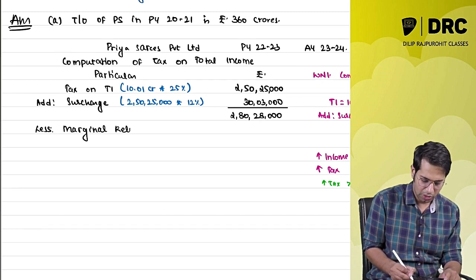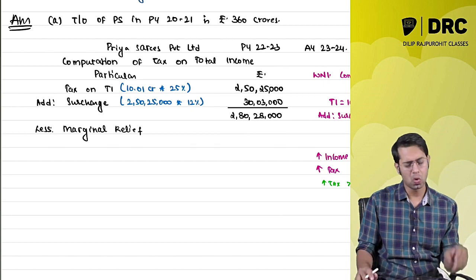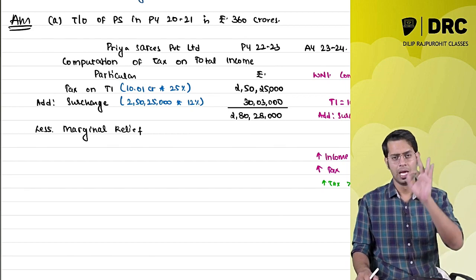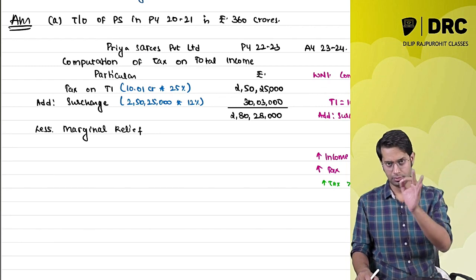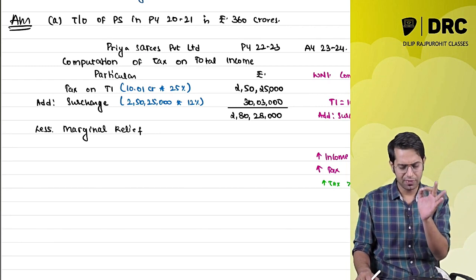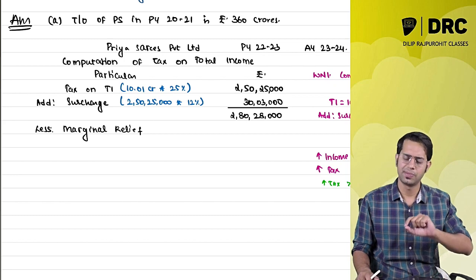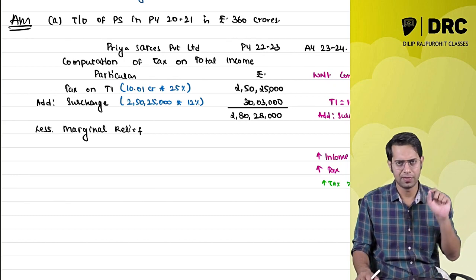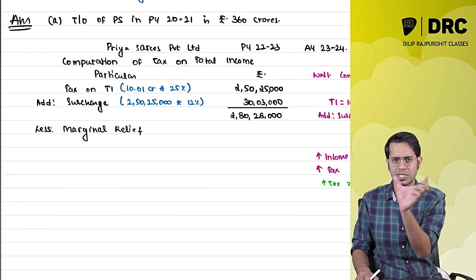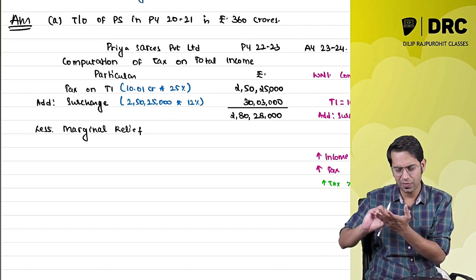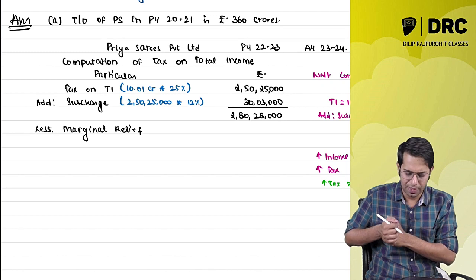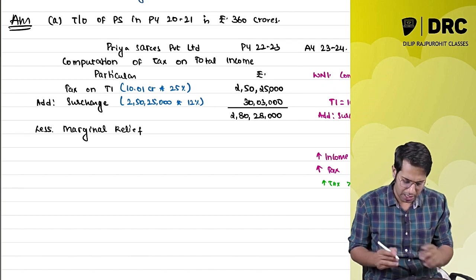Marginal relief. Please note, marginal relief is applicable to all kinds of assessees for whom surcharge is applicable. Only when surcharge is applicable will the marginal relief concept also follow. So marginal relief is linked to surcharge. For all kinds of assessees, if surcharge is applicable, check whether their income is slightly above the surcharge limit. If yes, then marginal relief will also be applicable.